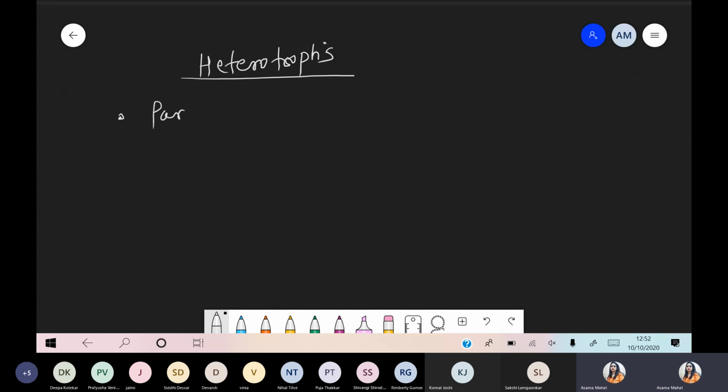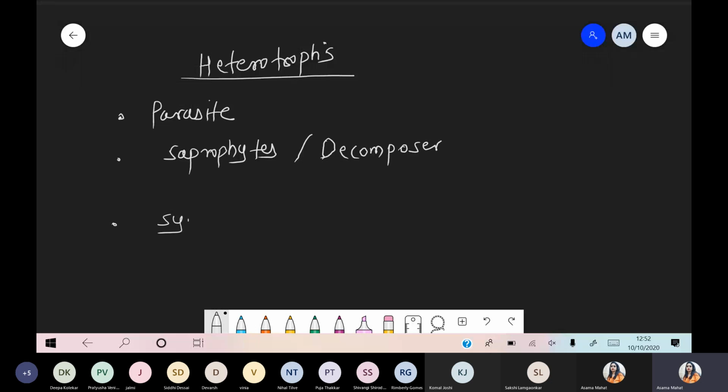Number one, parasitic bacteria, parasite. Number two, saprophytes, also called decomposers, right? And the third one, symbiont. The bacteria that are involved in the symbiotic association.